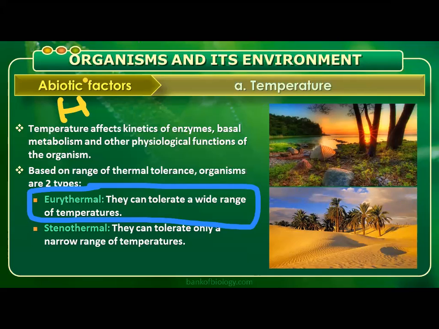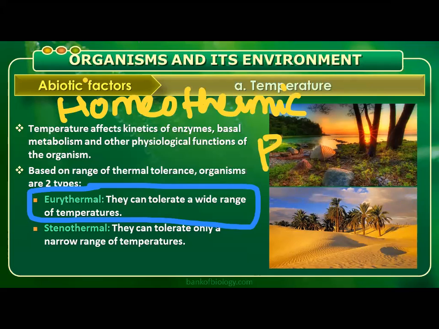If I ask you to select one among homeothermic and poikilothermic, which of the organisms can mostly be in the eurythermal condition? Organisms that can tolerate a wide range of temperatures, we call eurythermal. So which one has the possibility? Those who can tolerate the temperature: homeothermic or poikilothermic?